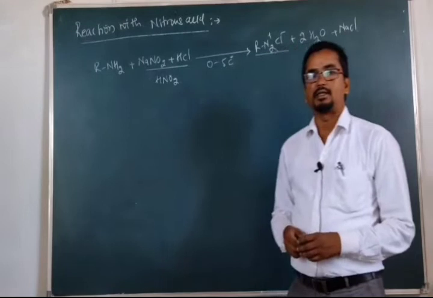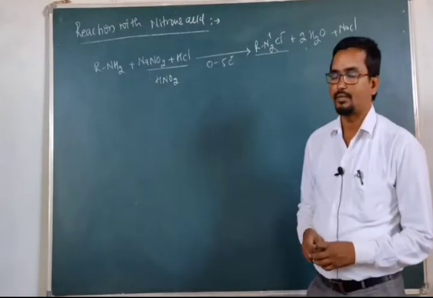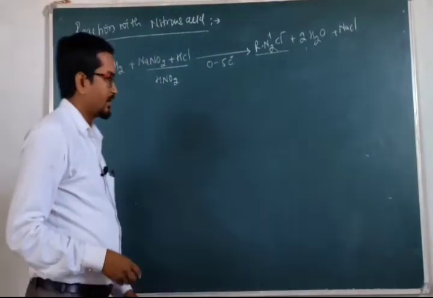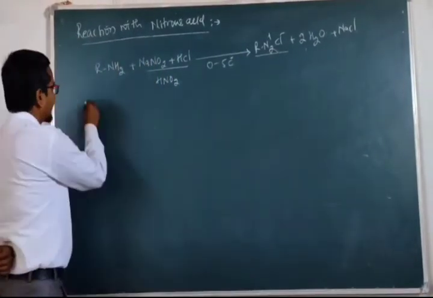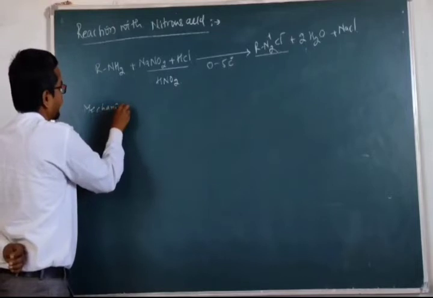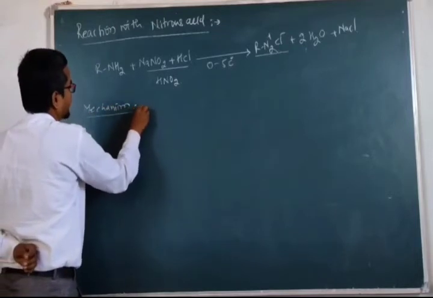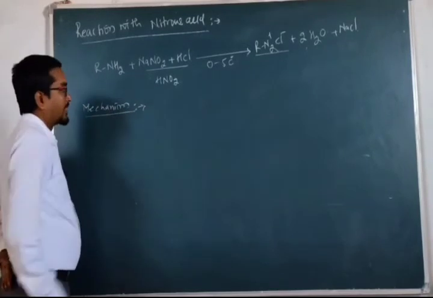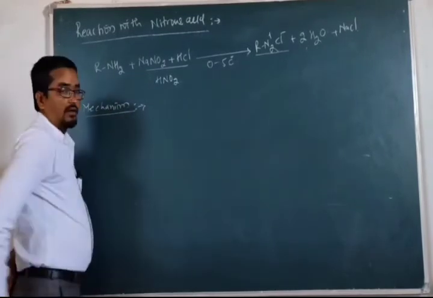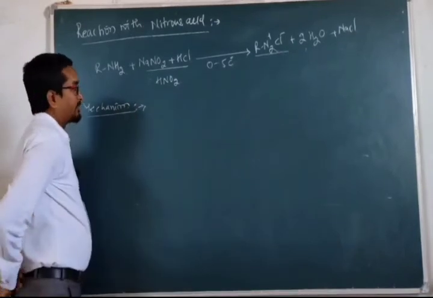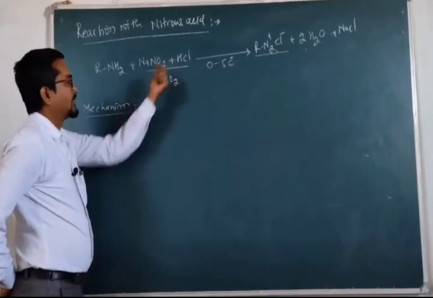Let us see the mechanism of this reaction. In this reaction mixture we have acid, and we have nitrous acid prepared by the action of NaNO2 with that acid.